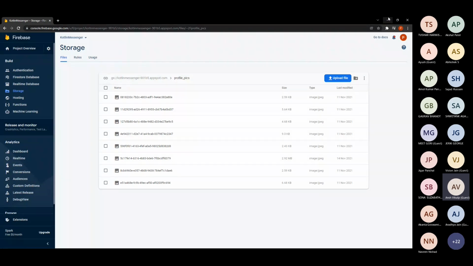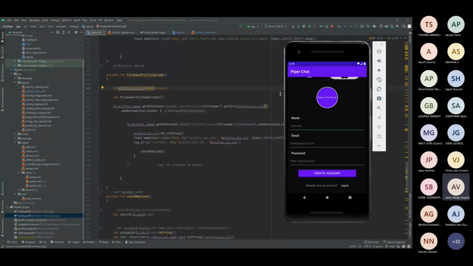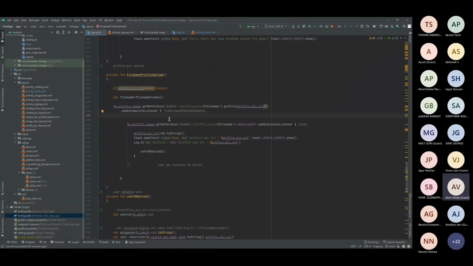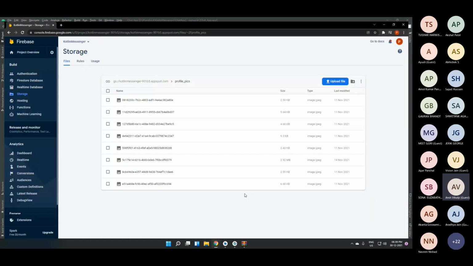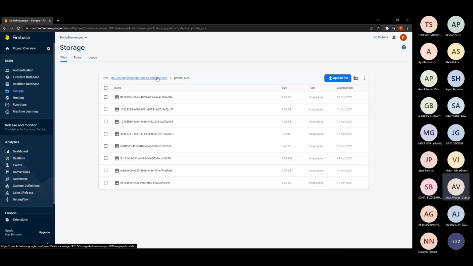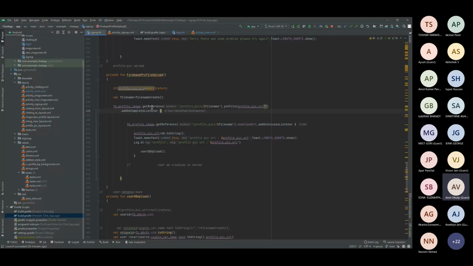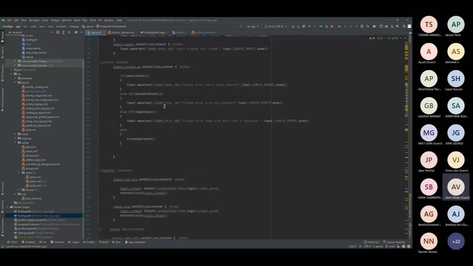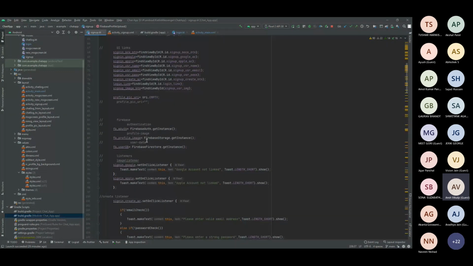Yes, sir. Okay. So I will go ahead and explain in a slow way how I have implemented this. Last time, as I said, you don't have to always get the particular link in order to save in this particular location from an app. All you can do is use a function. As I have said, the get instance method is used. Here you can see FirebaseStorage.getInstance. This will get me the location of that particular bucket.